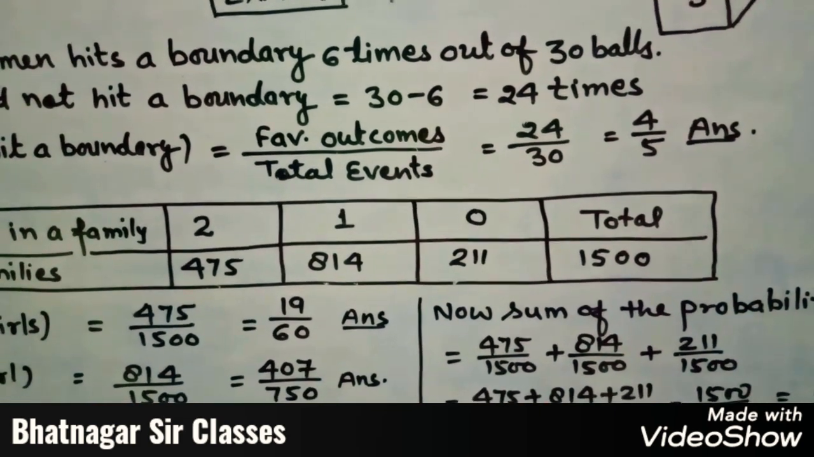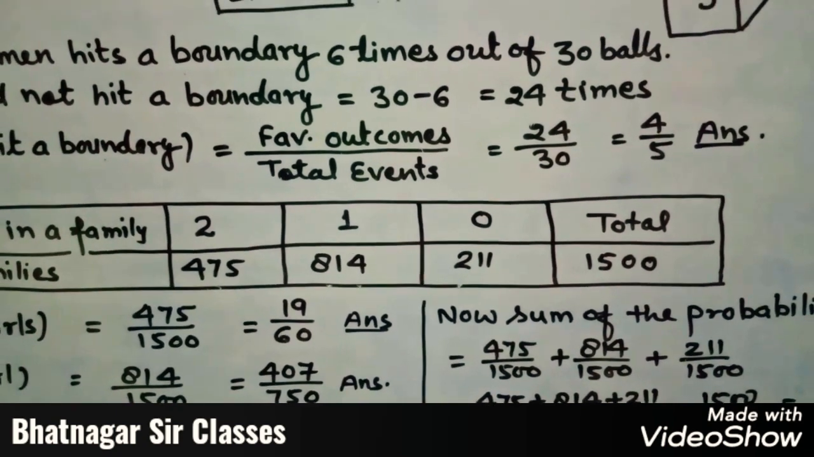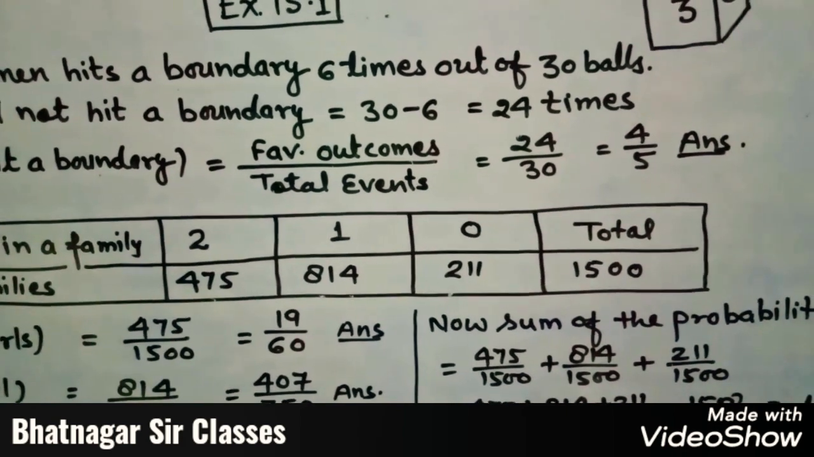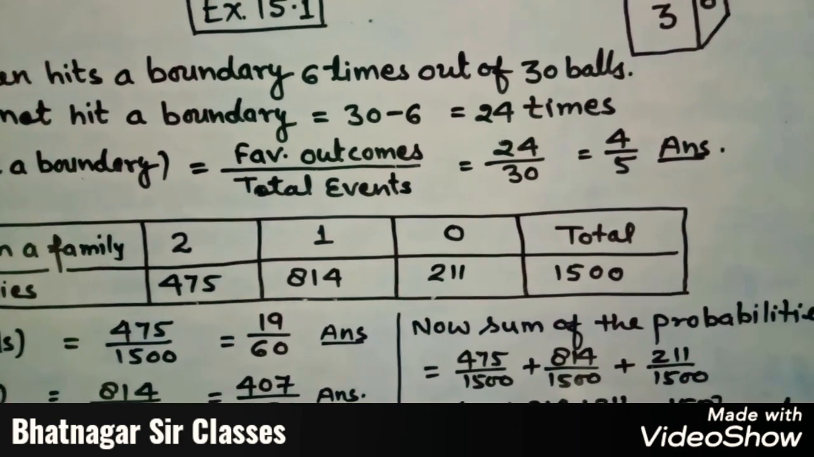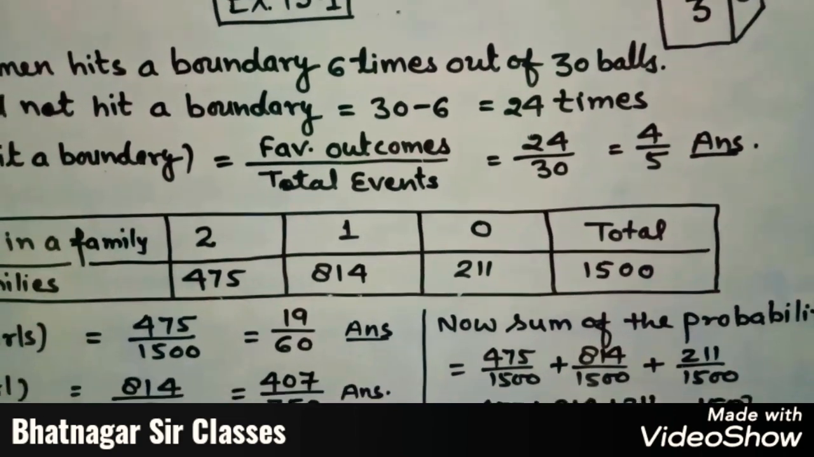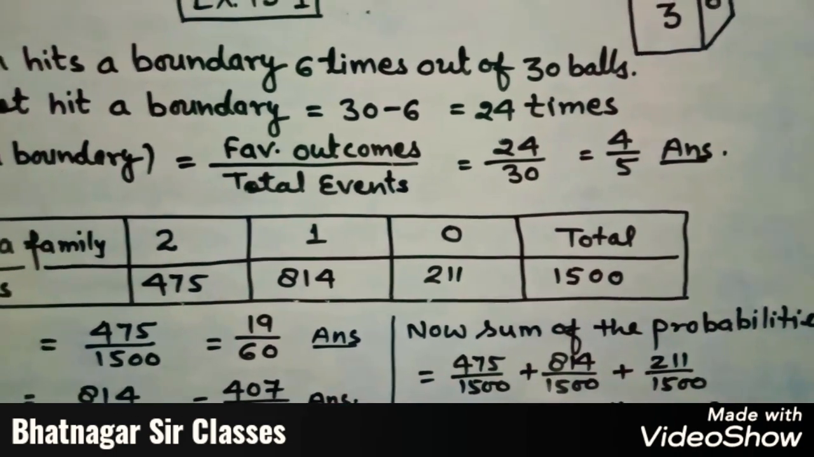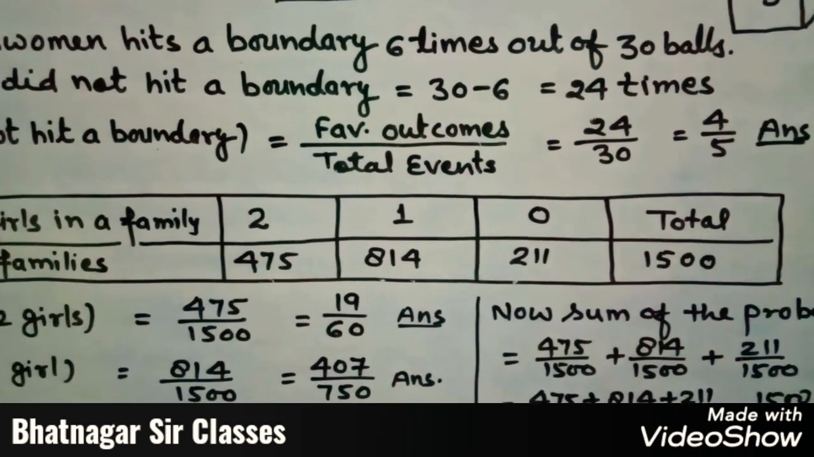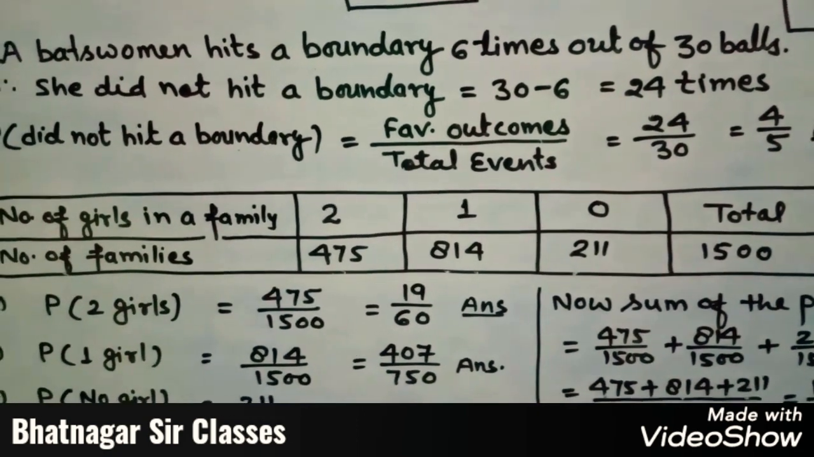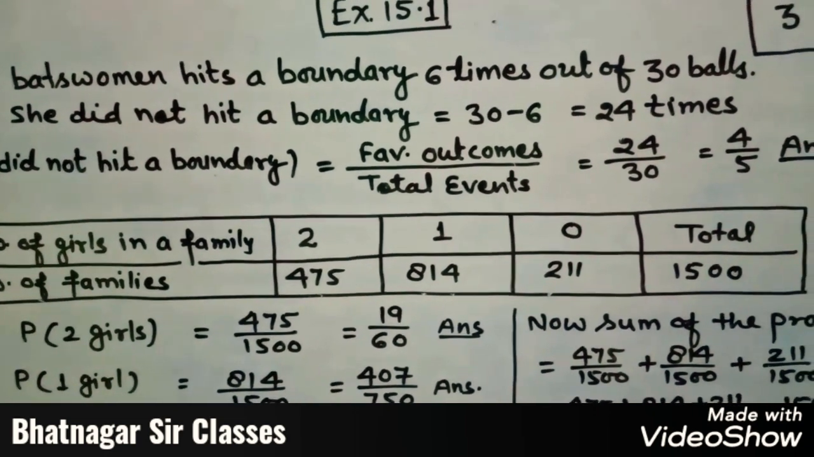When we add it, 475 plus 814 plus 211 divided by 1500, when you add it, you will get 1500 upon 1500 and this is 1. So therefore we can see that if we add all the probabilities, then we will get the answer only 1. It means probability is always greater than or equal to 0 and less than or equal to 1. Means the probability will lie between 0 and 1, including 0 and 1.